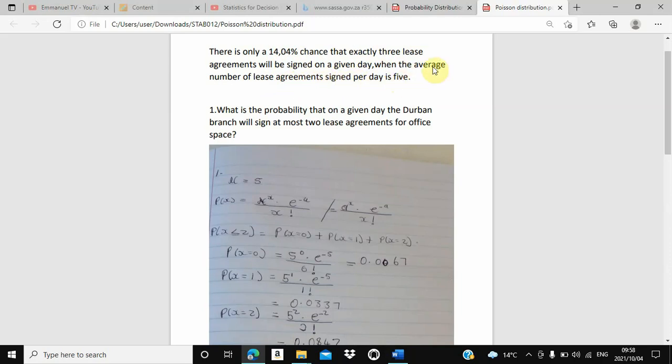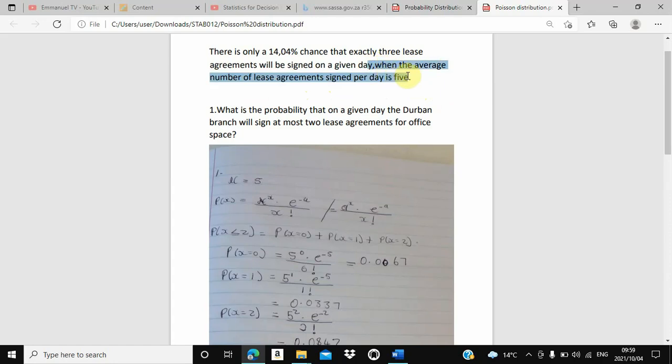Now, the property of Poisson is that there is a given time interval in each and every statement of Poisson distribution. And where you see the average number, you know that the average number is the mean. So in this statement, we are given that the average number of lease agreements signed per day is 5.